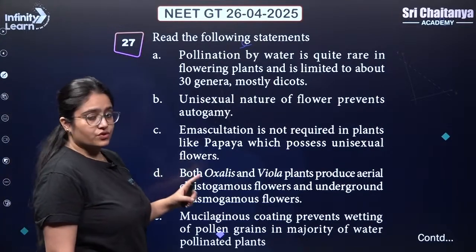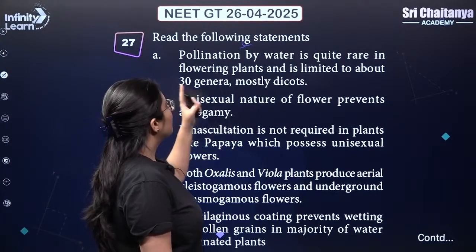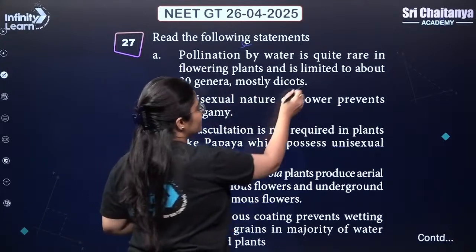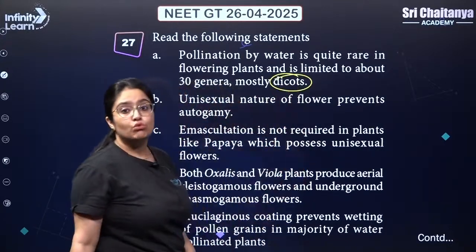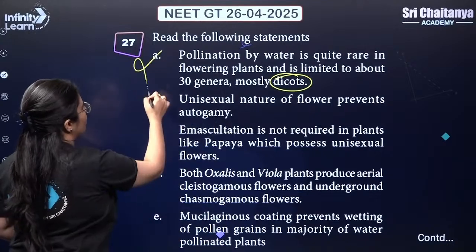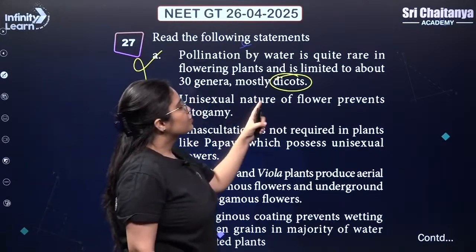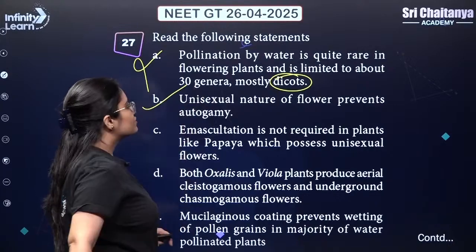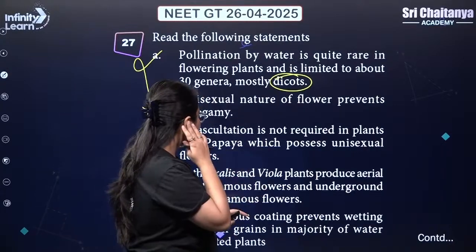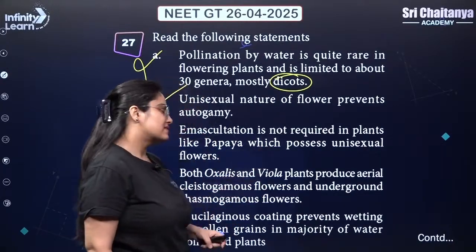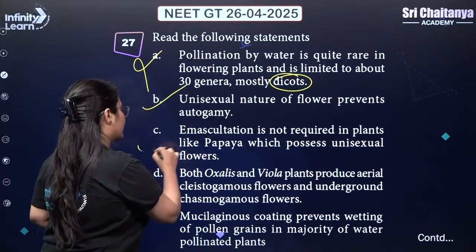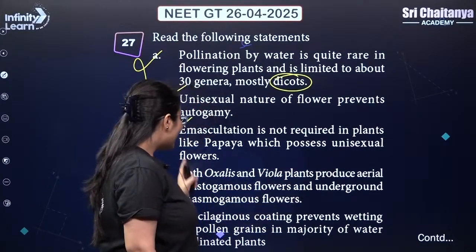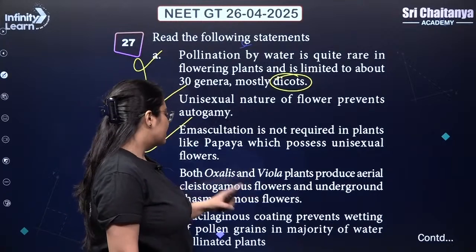Next. Read the following statements. Pollination by water is quite rare in flowering plants and is limited to about 30 genera, mostly dicot. No, it is mostly monocot. So this is wrong. Unisexual nature of flower prevents autogamy. This is right. Emasculation is not required in plants like papaya, which possess unisexual flower. Correct. Both oxalis and viola plant produces aerial cleistogamous flowers and underground chasmogamous.